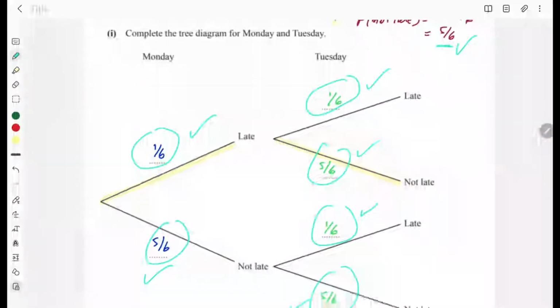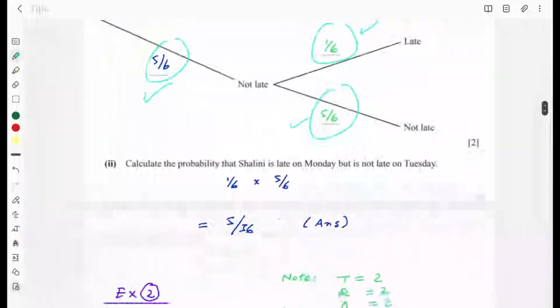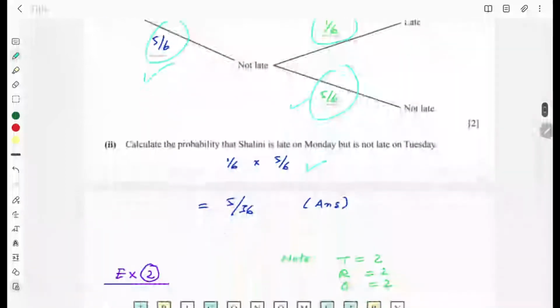This is the yellow highlighted path. And always remember, we do multiplication in case of and. Like the question says that she is late on Monday and she is not late on Tuesday. So this will be 1 over 6 times 5 over 6, and if you simplify, you get 5 over 36 as your answer.